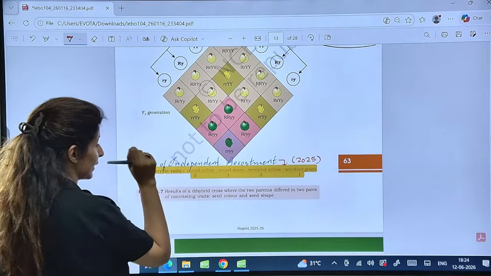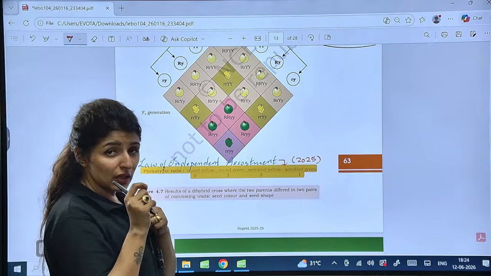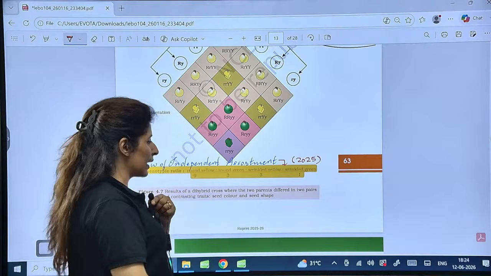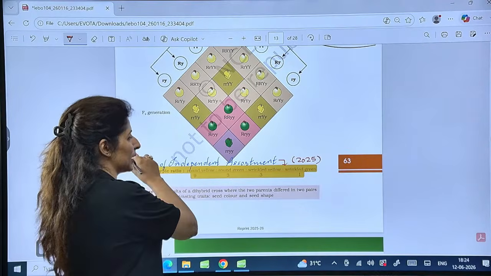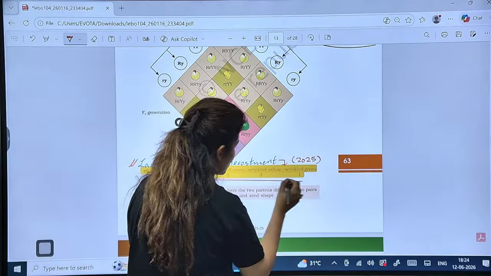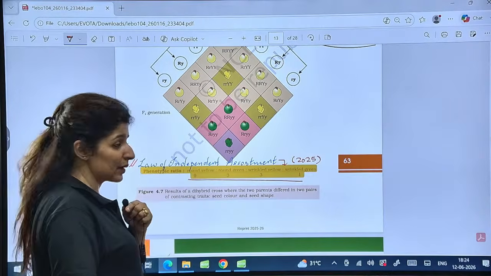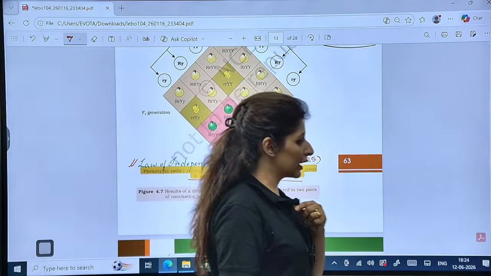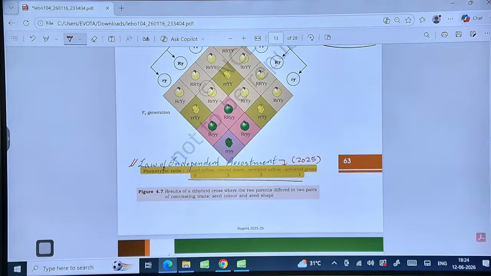What is another law which was depicted only during the dihybrid cross? That was the law of independent assortment. So according to the law of independent assortment, what ratio do we get? We get 4 phenotypes in the ratio 9:3:3:1. This was asked in 2025. Is that clear?